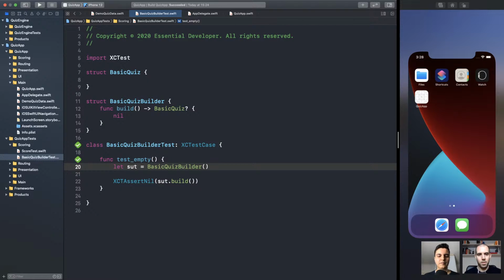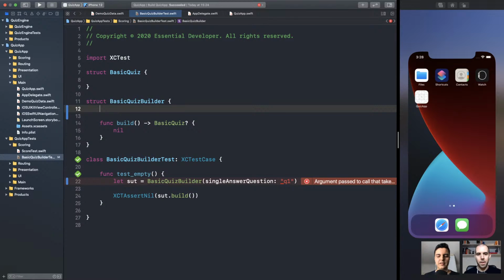So in this case, let's say we are testing the single answer question case. We can pass here like Q1. So now we are starting a quiz builder with a question, which means it always starts with at least one question. It's never empty. And we are enforcing it with the initializer. Make sense?